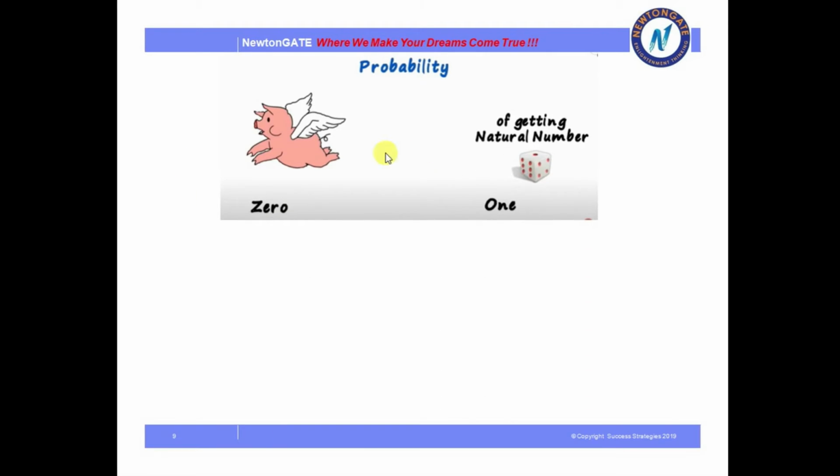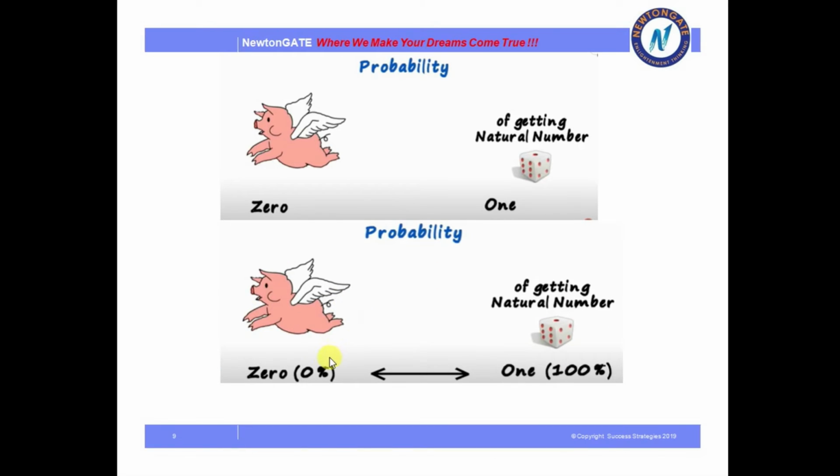So the probability of getting an event, as you have seen, ranges from 0 to 1. So one can have 0%, and at max it will be 100%. By this we mean that the probability of any event ranges from 0 to 1.